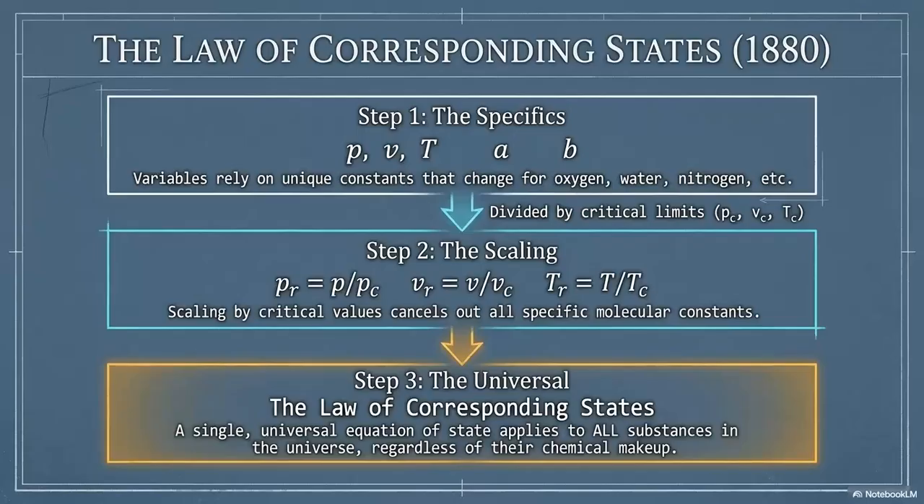Step 2, the scaling. This defines reduced variables, PR equals P divided by Pc, VR equals V divided by Vc, TR equals T divided by Tc, effectively cancelling out those unique molecular constants. This leads to step 3, the universal. A single, overarching equation of state now applies to all substances in the universe, regardless of their chemical makeup.